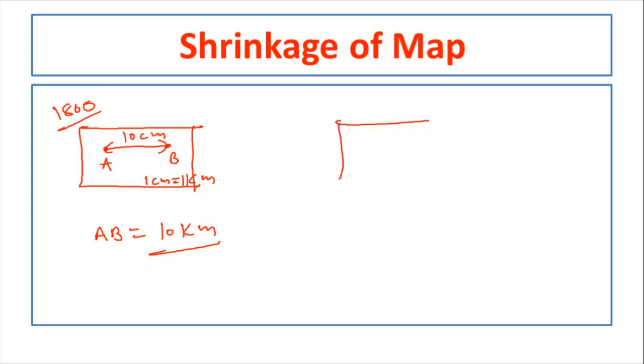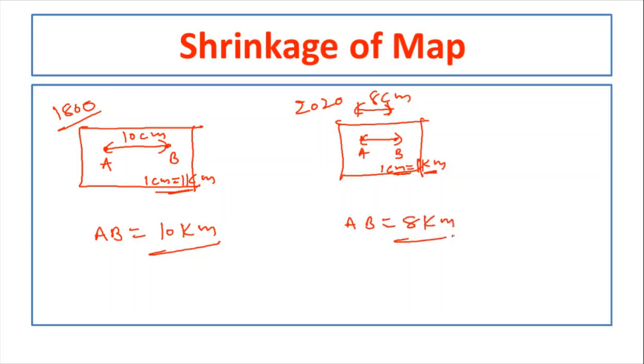So this was drawn some 200 years ago. Now when the map was opened in the year 2020, by this time it is subjected to shrinkage, and one person has measured the distance between the 2 points and obtained 8 centimeters. At the bottom of the map, the scale is written like how much? 1 centimeter equal to 1 kilometer. Even though the map is subjected to shrinkage, whatever is written on the map will not change. So by measuring 8 centimeters, he will report that AB equals 8 kilometers.